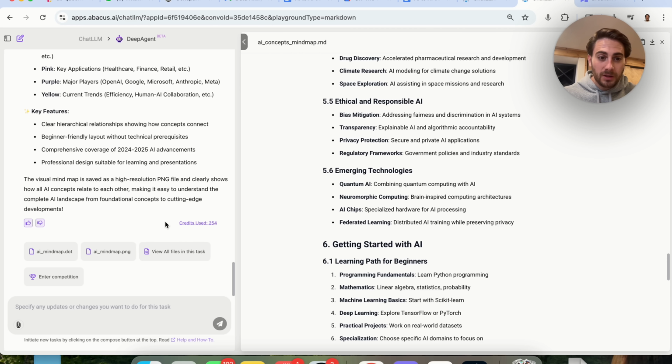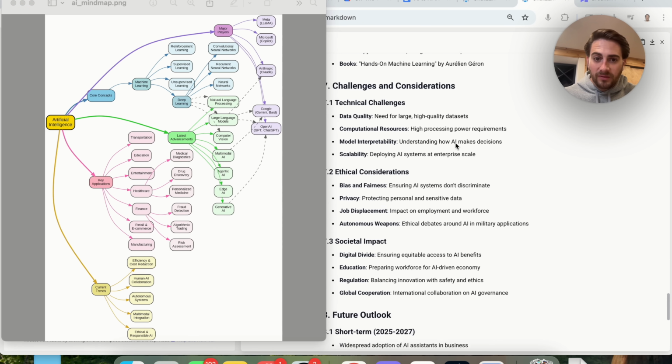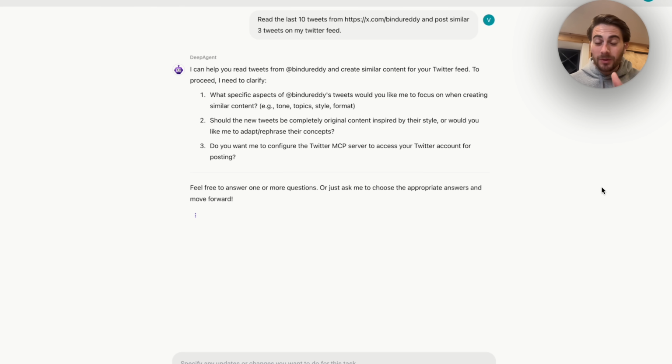Now, if we click on this PNG right here, we could get this to open up, and it will show us exactly what this looks like. Okay, so here's what this actually looks like right here. We have all of this different research. It broke it out into this PNG mind map right here, and it was able to do this not with us having to go through and find the tools to create a mind map or find the tools to do the research. We literally just gave it the task, and it went through and did everything it needed to. Now, again, though, this is just barely scratching the surface of what we can do.